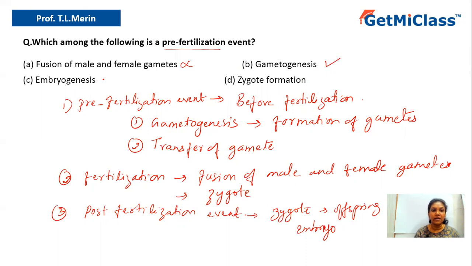What about option C? Option C says embryogenesis. Embryogenesis happens after fertilization. Hence this is considered post-fertilization, and it is ruled out because we are looking for pre-fertilization. What about zygote formation? Zygote formation occurs during the fertilization phase. Hence option D is also ruled out. So what is the correct answer? The correct answer is option B, that is gametogenesis.